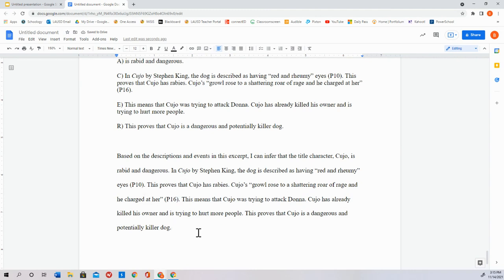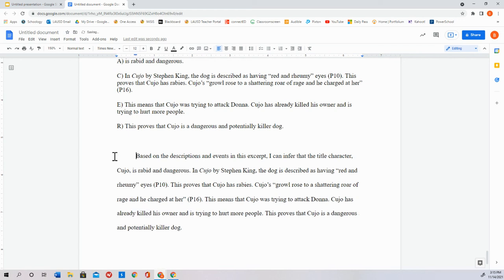The very last thing that I'm going to do is go to the beginning of the paragraph in front of where it says based, and I need to indent the beginning of my paragraph. To indent the beginning of my paragraph, I need to push the tab button one time. The tab button is on the left side of your keyboard by the Q key. So on the top left by Q, where it says tab, push that one time, just like that. Now, this is a perfect paragraph. So if you were absent, you can copy this and then please submit your Cujo Think question. Thank you.